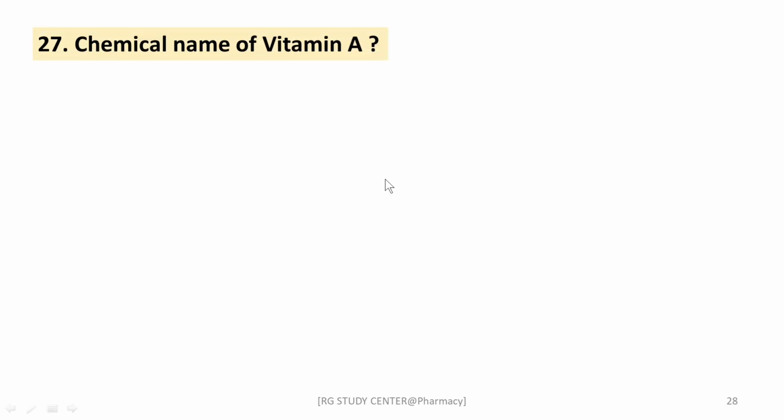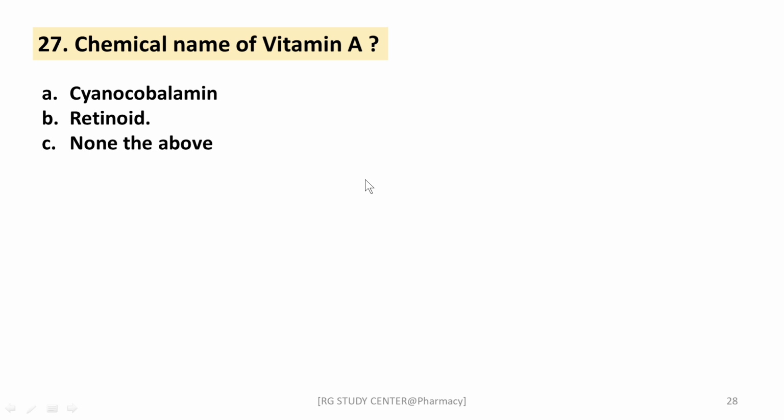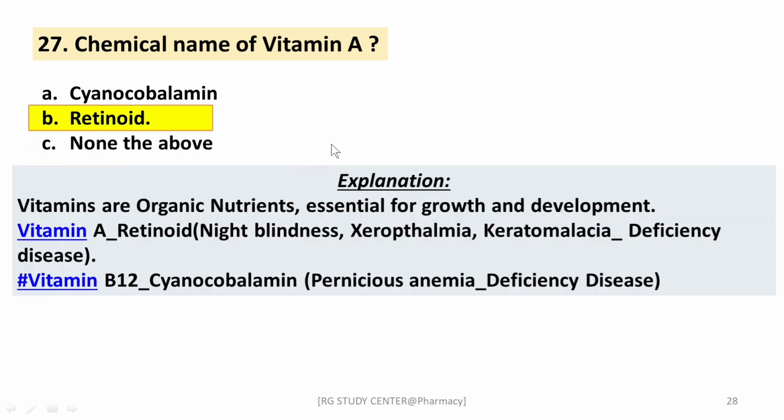Next question, chemical name of vitamin A. You all know it is retinol, right? The right answer is retinol. Vitamin A deficiency causes night blindness, xerophthalmia, and keratomalacia. Vitamin B12, cyanocobalamin, when decreased in our body, causes pernicious anemia, right? These are the different vitamins and their respective deficiency disorders.